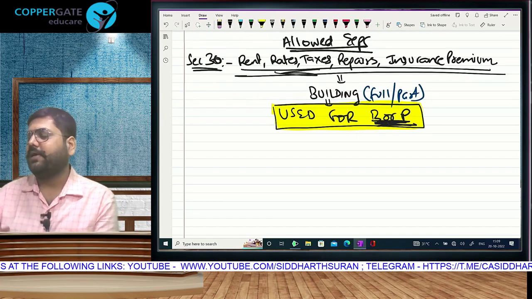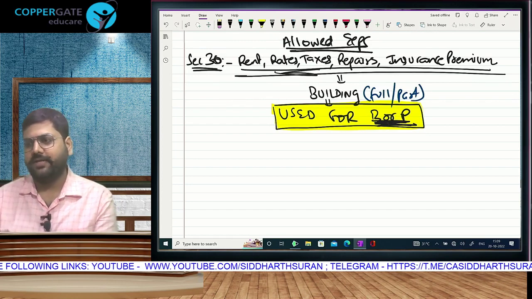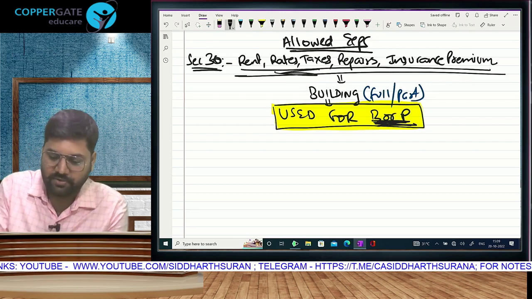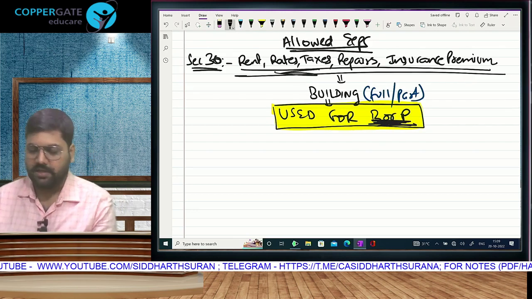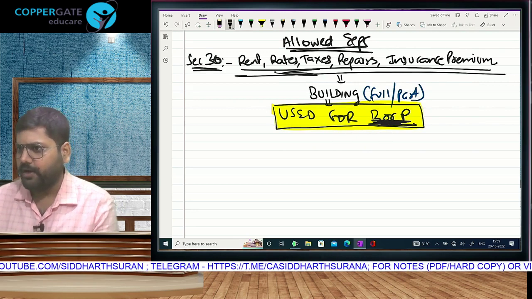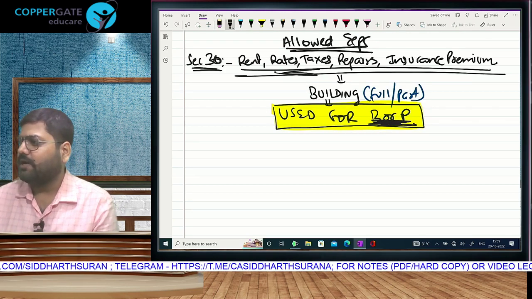I am paying property tax of home also. I am paying maintenance of home also. So that is allowed or disallowed? Only office का allowed. So that main condition again proved. चलिए, let's talk about the next expense. Repairs. Repairs can happen at office or at home. Office में छोटा मोटा रिपेयर